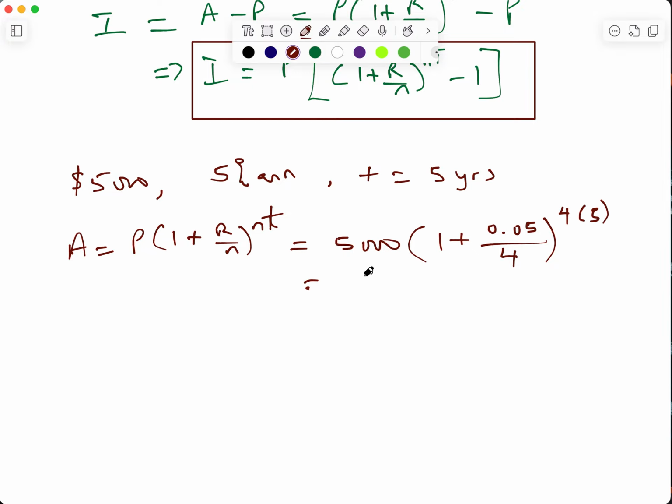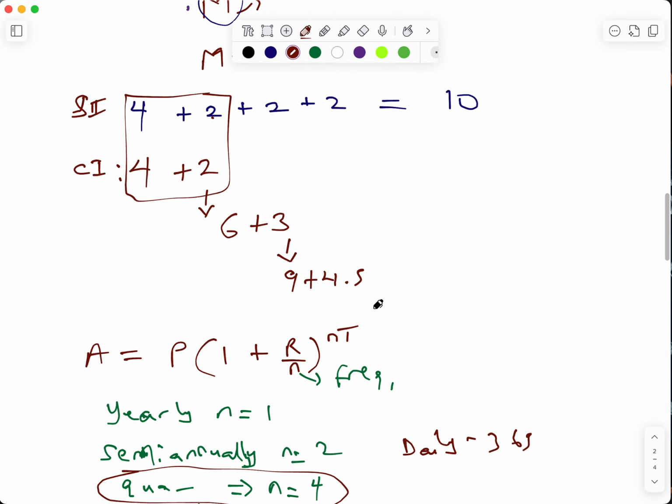So 0.05 divided by 4, plus 1, gives 1.0125, raised to power 4 times 5, which is 20. Multiply the result by 5,000, and you have 6,410.19 USD.